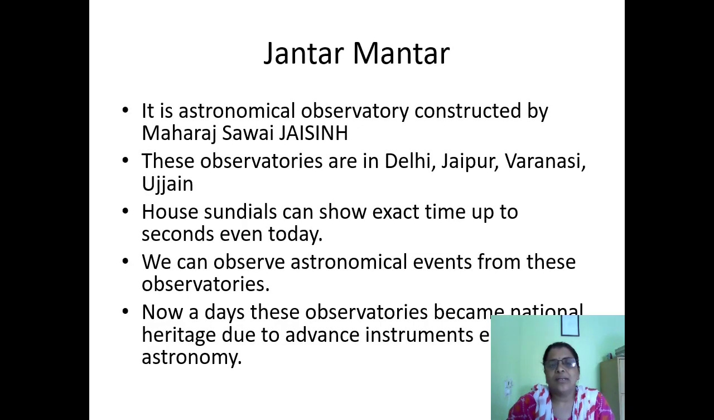You have heard many times about Jantar Mantar. What is this Jantar Mantar? Jantar Mantar is an astronomical observatory constructed by Maharaja Sawai Jai Singh. He was a mathematician and an astronomer. These observatories are in Delhi, Jaipur, Varanasi and Ujjain. In these observatories there are sundials, which can show exact time up to seconds even today.